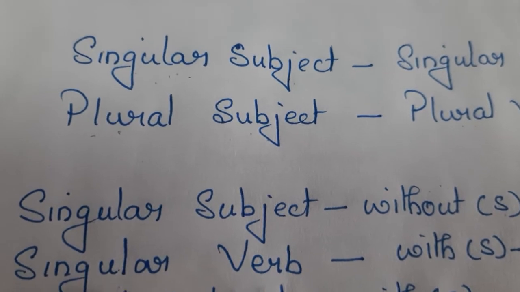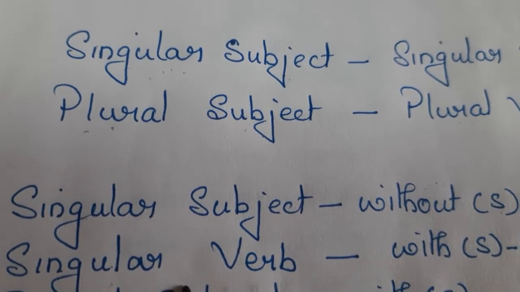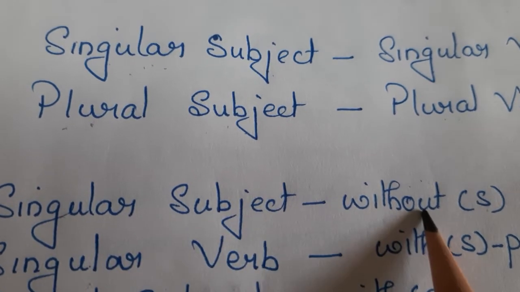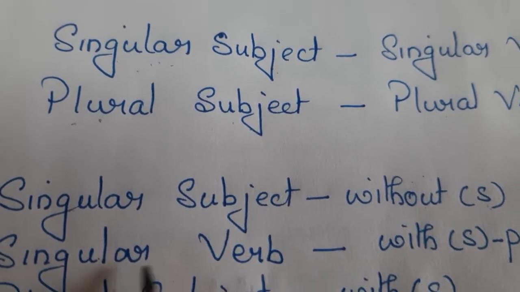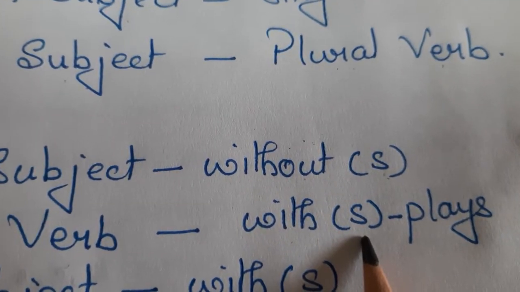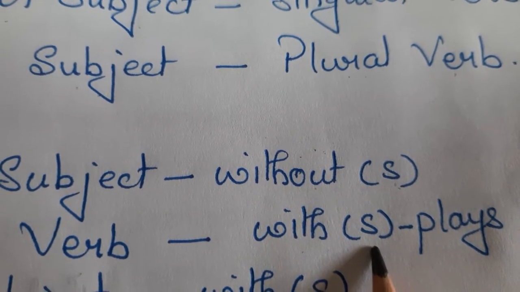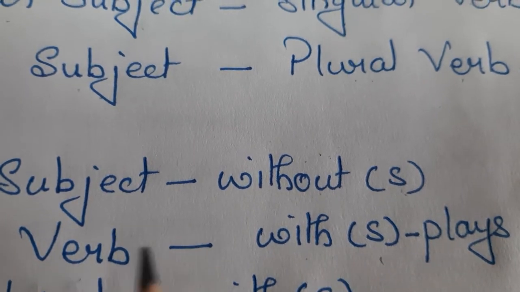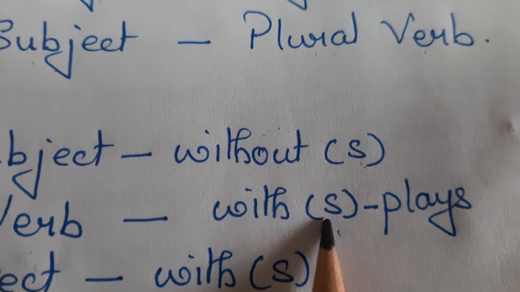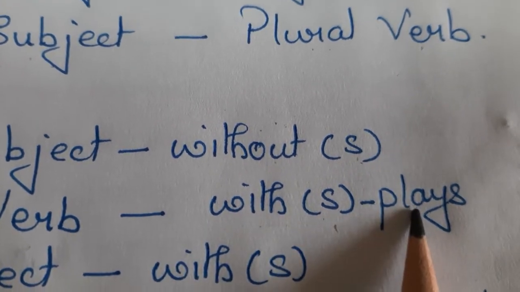And what is a singular verb? It is just the opposite of singular subject. The singular subject comes without an S, but a singular verb always comes with an S. So it's very necessary not to get confused, because a singular verb will be accompanied by an S. For example, plays, sings.